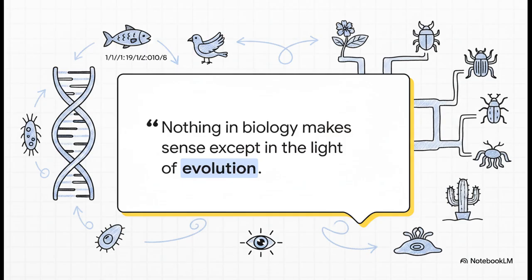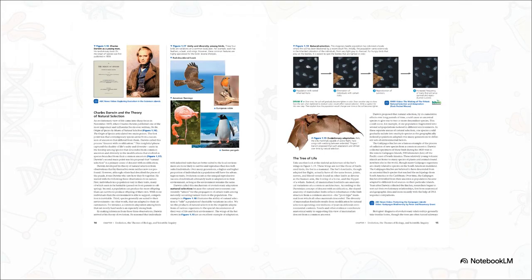It's the core theme explaining both the incredible unity of life, like the fact that entirely different organisms share the exact same genetic code, and the staggering diversity of millions of species perfectly suited to their unique environments. Charles Darwin famously called this process descent with modification, and it's driven by a mechanism you've definitely heard of, natural selection. Let's picture this. Imagine a beetle population colonizes an environment with dark soil.